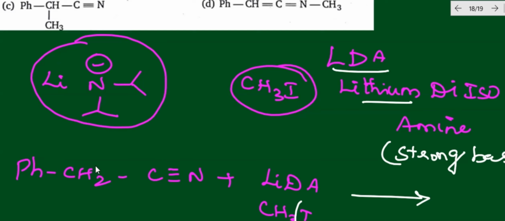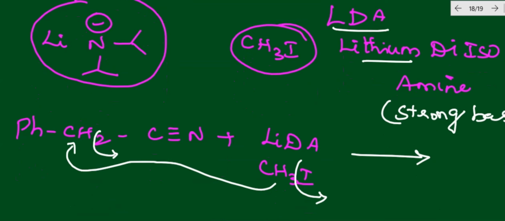One hydrogen is going away, and in that place the CH3 attaches. So the product you will be getting is Ph, CH, CH3, and the HI is lost, one hydrogen along with the iodine. So the cyanide group is safe, it is carried through the compound. Hope you got the clarity.